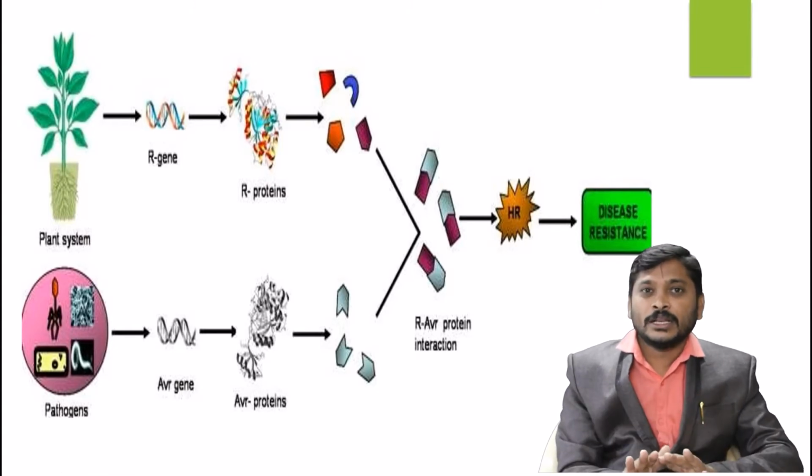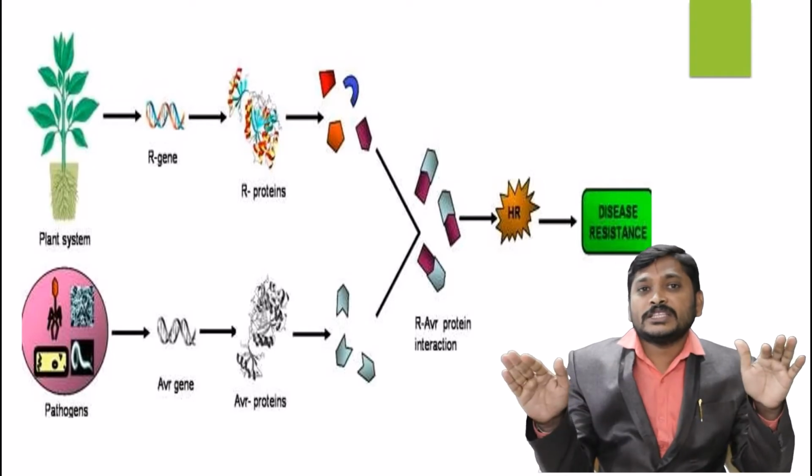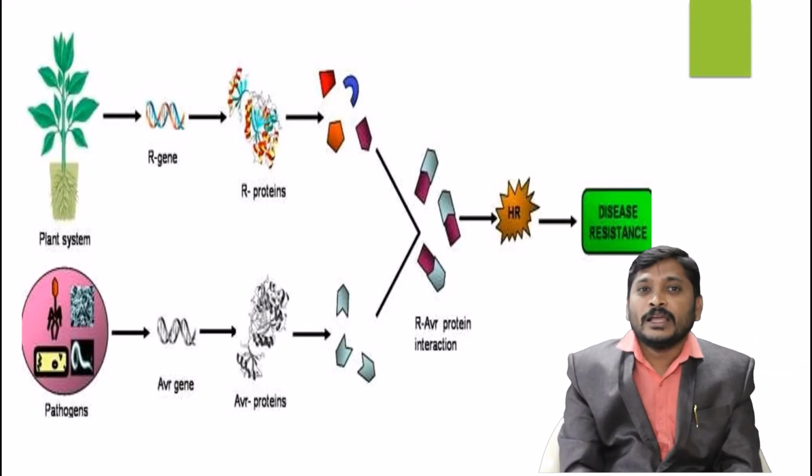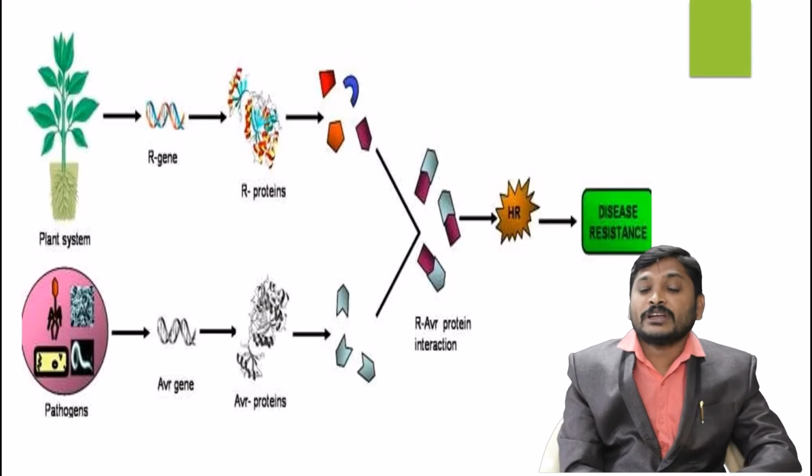Due to this, the spread of the disease can be easily controlled by an event called the hypersensitive response. Plant genes are called R genes, and their products are receptors. AVR genes are called pathogen-associated gene products. The AVR proteins are easily identified by the R proteins.